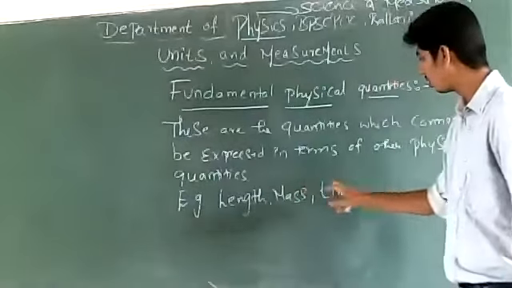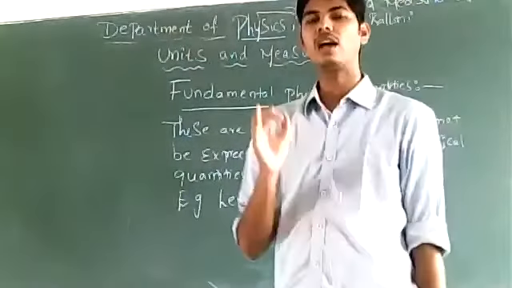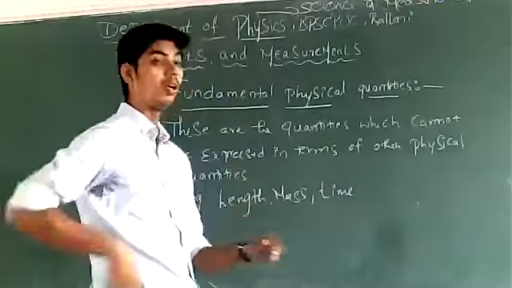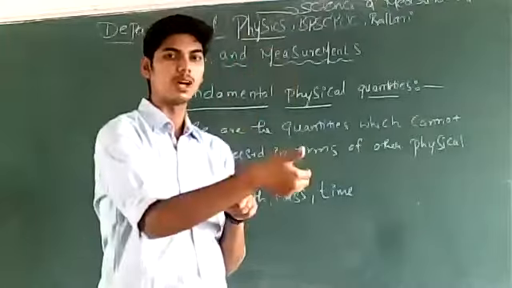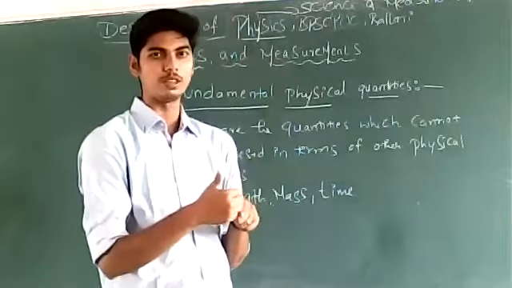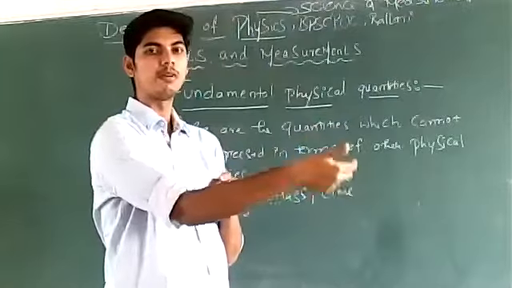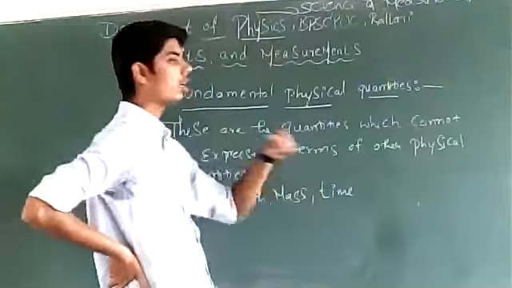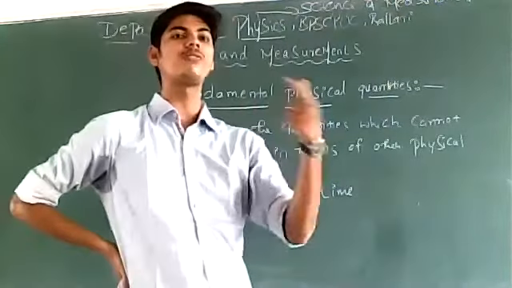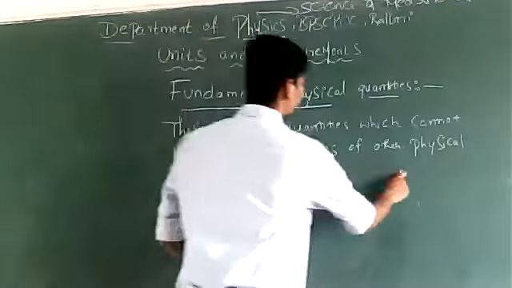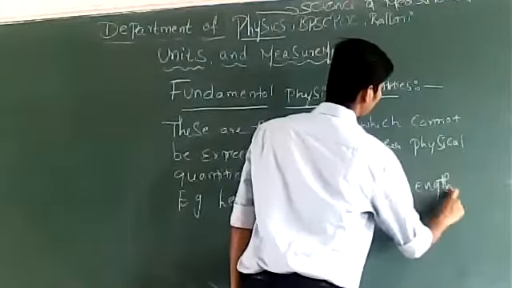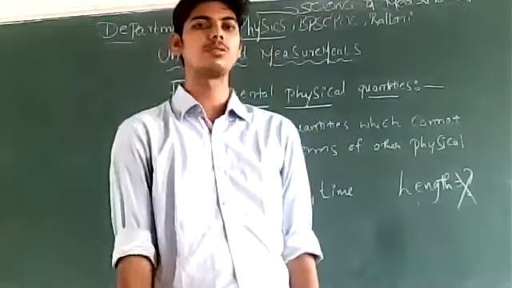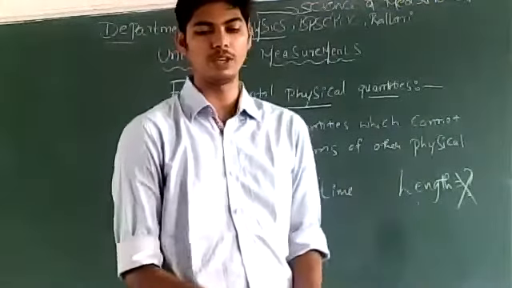Length, mass, time. These three are considered as the fundamental physical quantities. Andre, length does not depend upon mass. Mass does not depend upon length. Length does not depend upon time. Time does not depend upon length. These quantities cannot be expressed in terms of any other physical quantities. Length, how do you express length antandre, you cannot express length in terms of any other quantities.